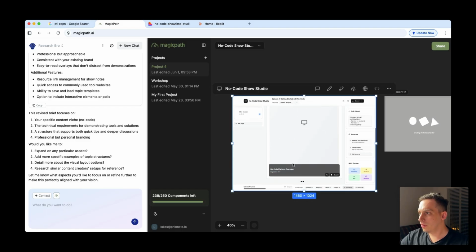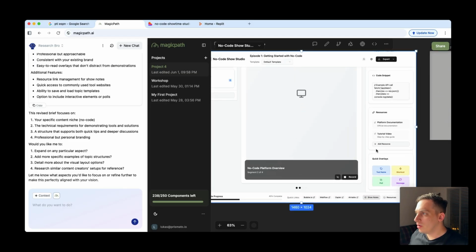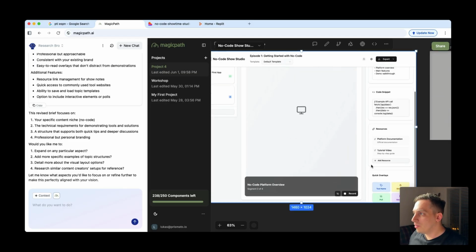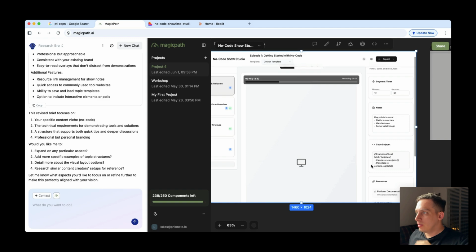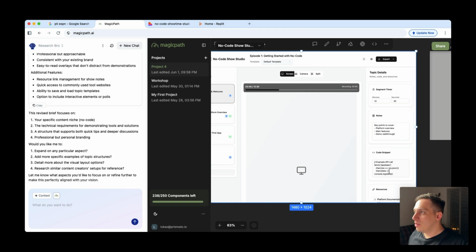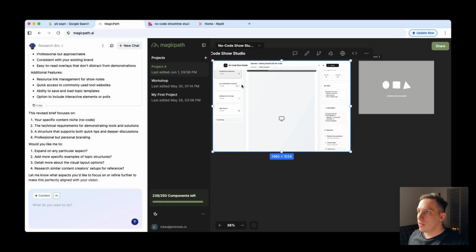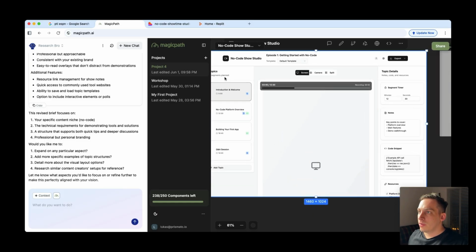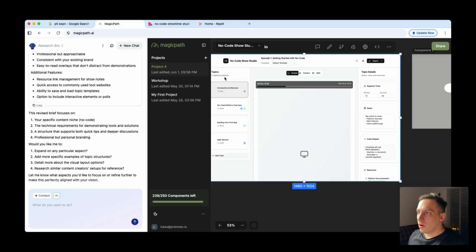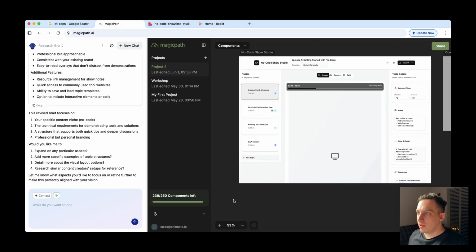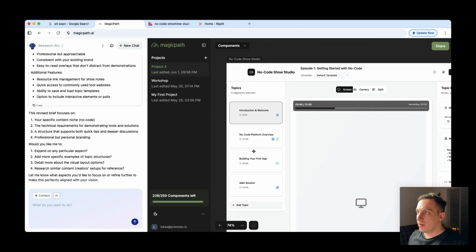And so the no-code platform overview, we can record. We have these quick overlays, resources. I don't know why we get these code snippet things. But we have these different timers, and maybe we can use this as a type of, so we have the different topics. I hope that we can edit these topics as well. That would be nice. I think we can.